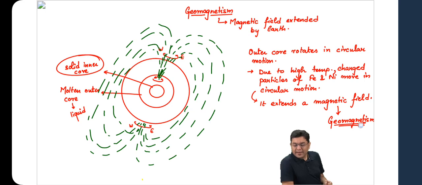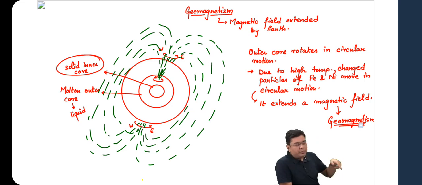Okay, so that is the case of geomagnetism, because as the planet rotates, the outer core is in a liquid state, so the outer core will also rotate. Outer core consists of what? Iron and nickel. At high temperature, it can happen that one electron of an atom will escape. So as the outer core rotates, we can think about it that the electrons or charged particles are rotating in a circular motion.